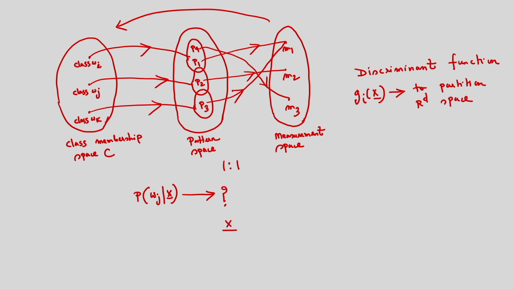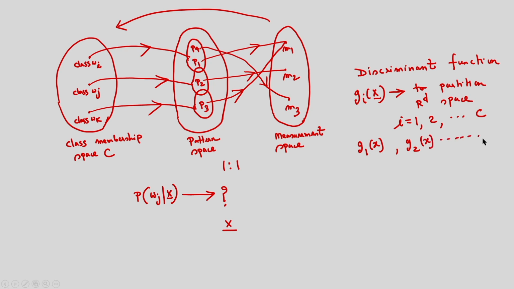In this case, I am considering i equal to 1, 2, up to C number of classes. So for class 1, suppose I have the discriminant function g1(x). For class 2, I have the discriminant function g2(x), like this.